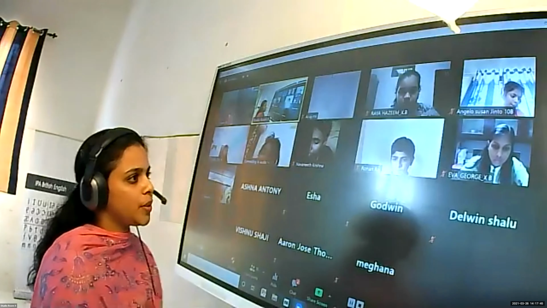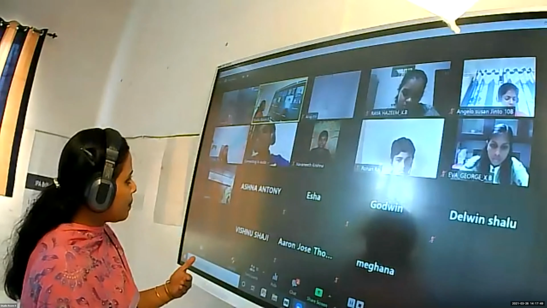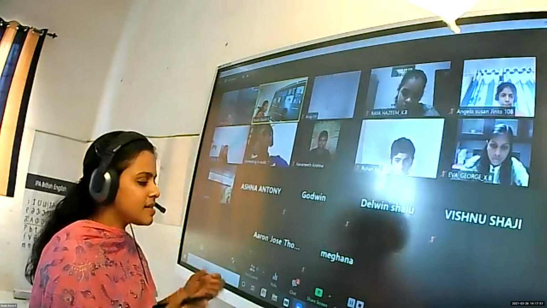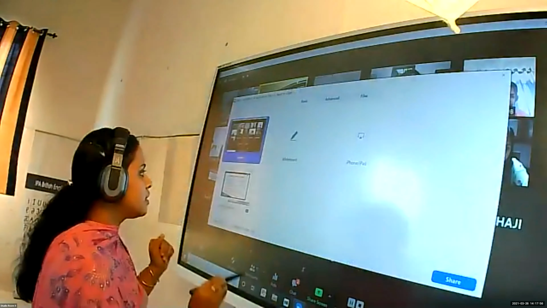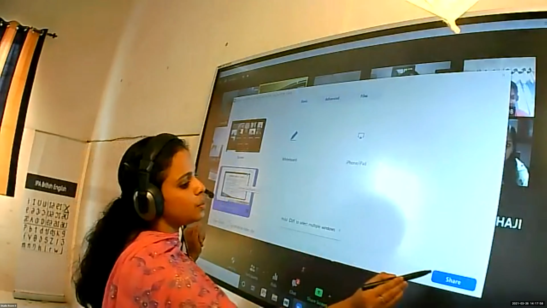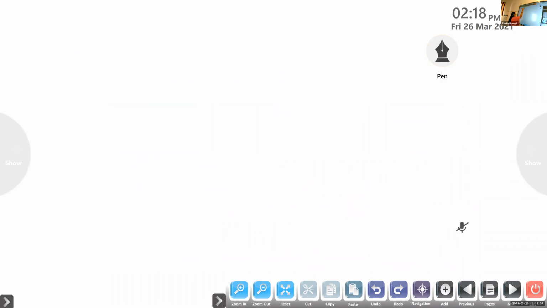The next topic is about the refraction of light through a rectangular glass prism. Before discussing that topic, we can discuss some important terms associated with it. That is the classification of the two mediums. Based upon the density, we can classify the medium into two. We have already studied that refraction takes place whenever the light enters from one medium to another medium.